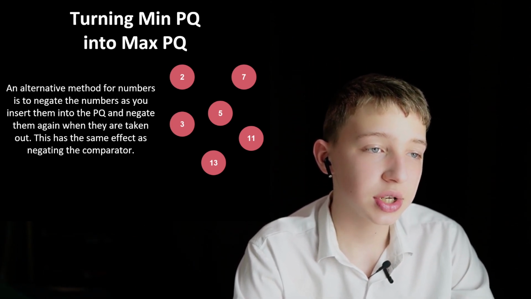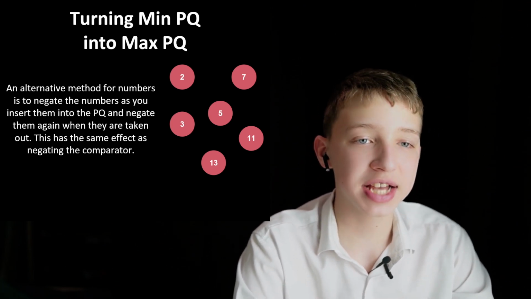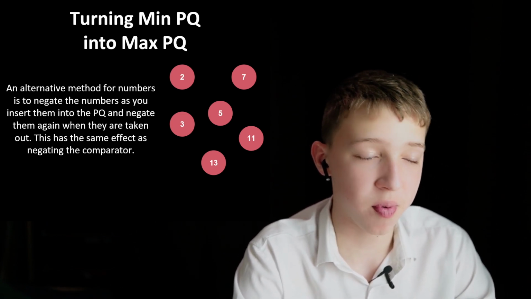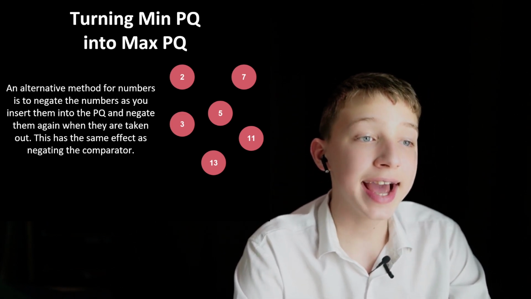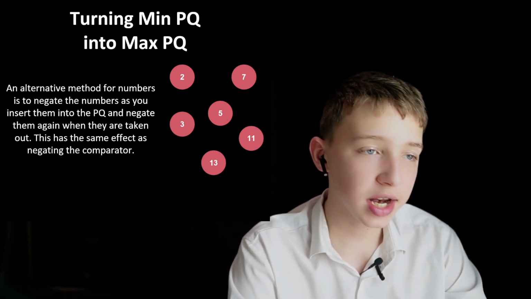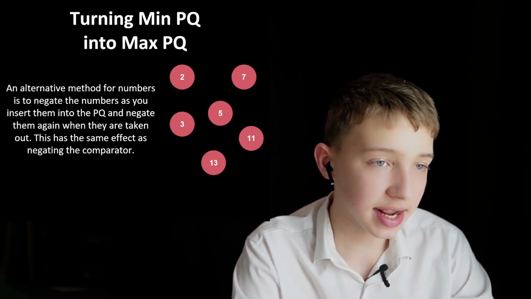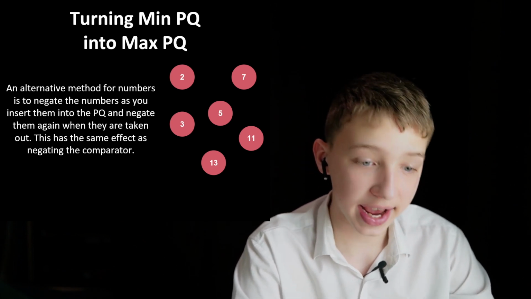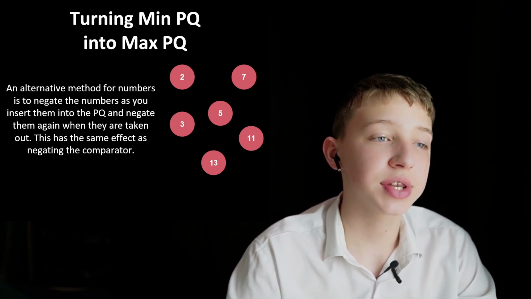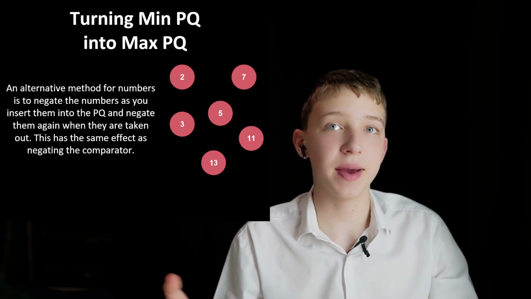That is, just negate the numbers as we insert them into the priority queue, and negate them again when they are taken out or removed. That has the same effect as negating the comparator.